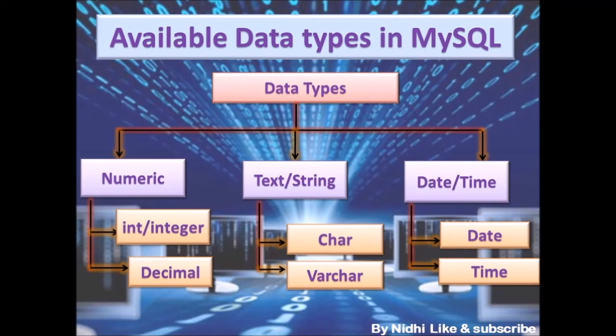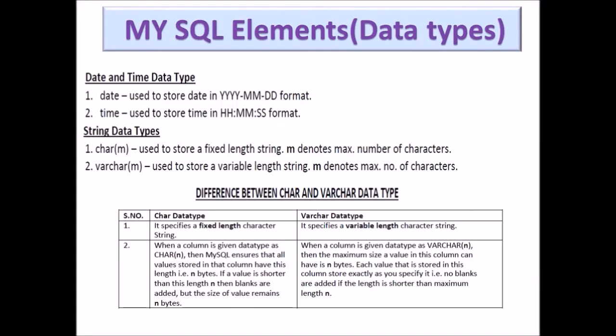And third data type is date and time. It includes two data types: date, that is for storing date, and time, which is used for storing time values. So let's talk about the date and time data type. It is used to store date and time.